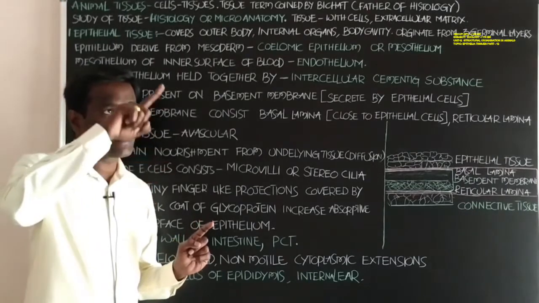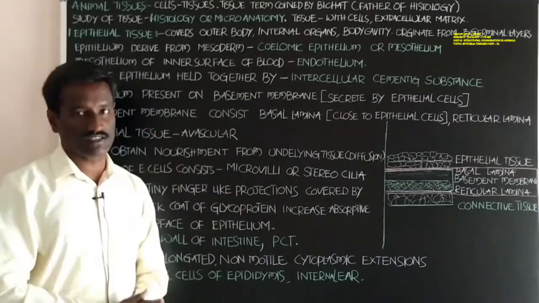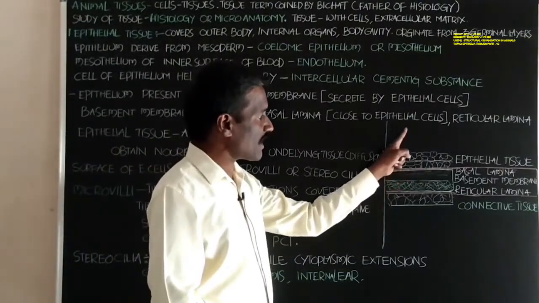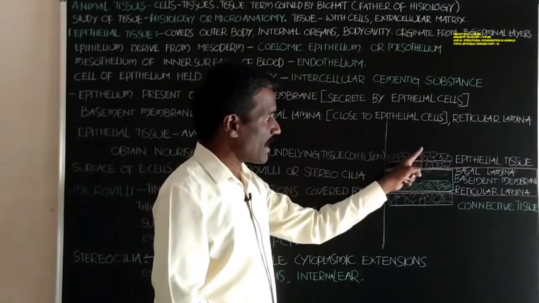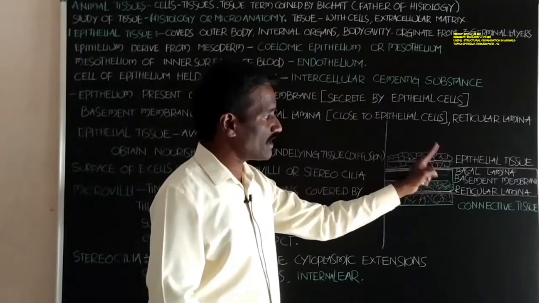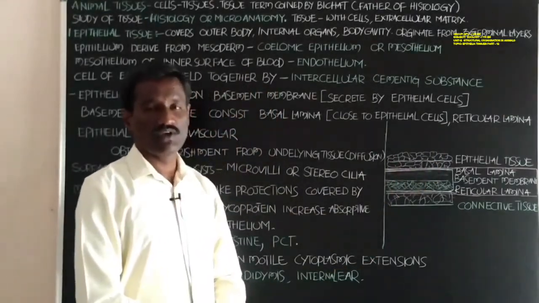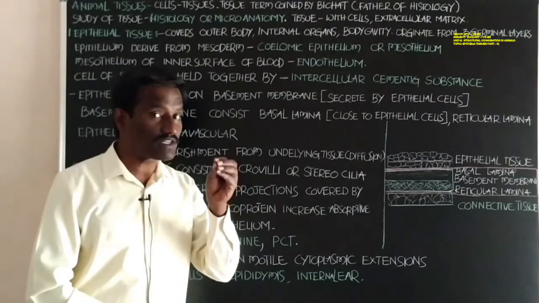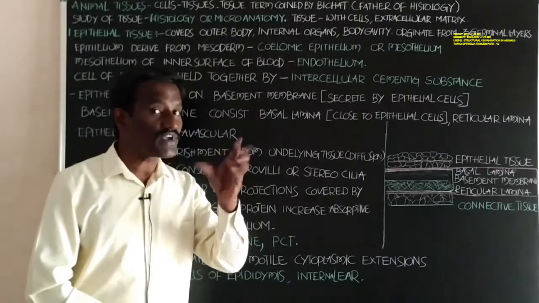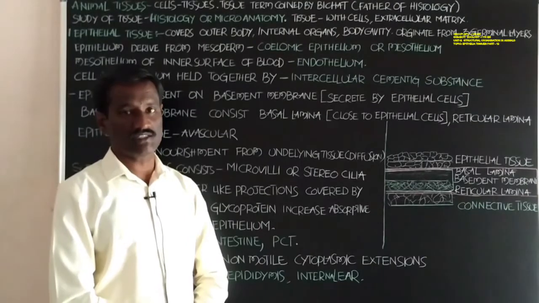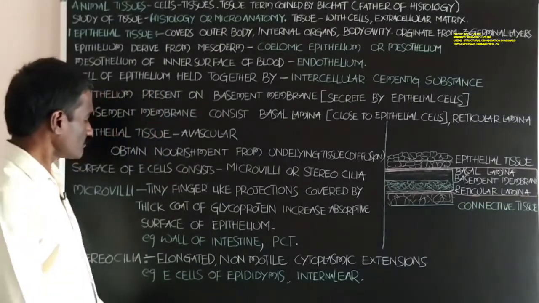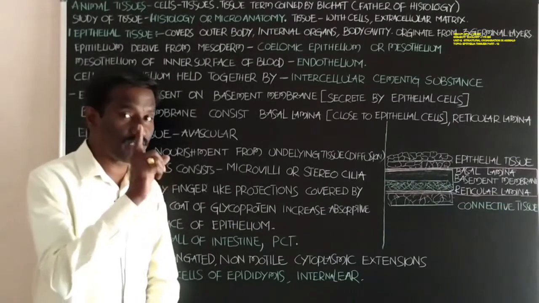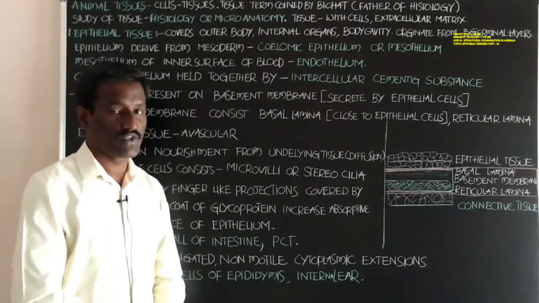Microvilli are tiny finger-like projections present above the surface of the epithelial cells.